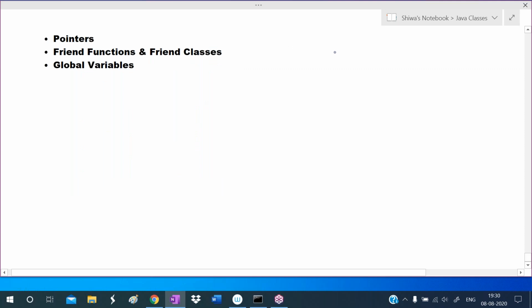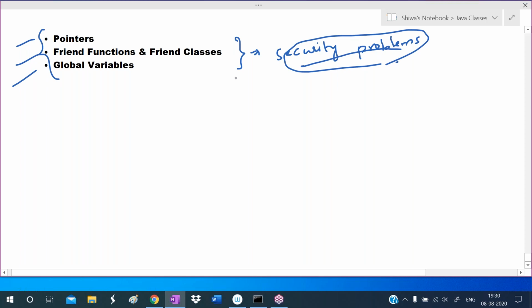Due to these three concepts, security problems may occur: pointers, friend functions and friend classes, and the global variables concept. So these are security problem oriented concepts.